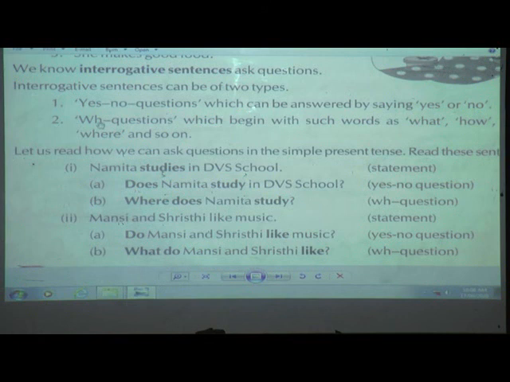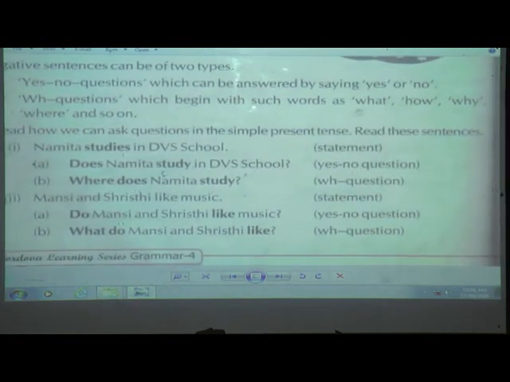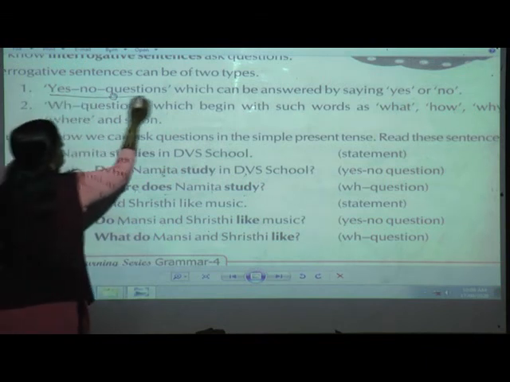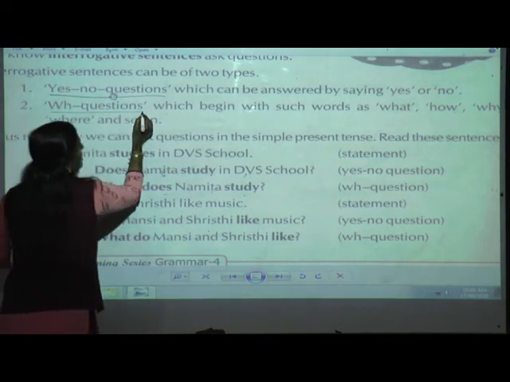And the second is WH questions, which begin with such words as what, how, where and so on. One more is there, that is why. Again I will repeat, in interrogative questions there are two types, that is yes-no questions and WH questions.